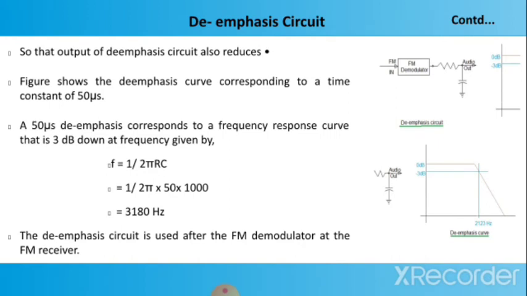A 50 microsecond de-emphasis corresponds to a frequency response curve that is 3 dB down at a frequency given by f equals 1 upon 2 pi RC. Here 1 upon 2 pi times 50 into 10 to the power minus 6, and the answer will be 3180 Hz. The de-emphasis circuit is used after the FM demodulator at the FM receiver.